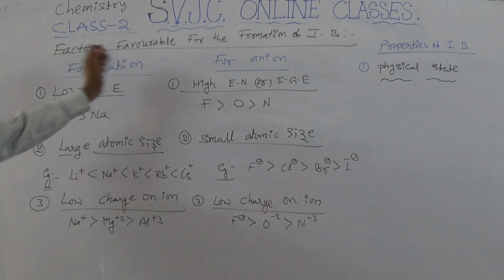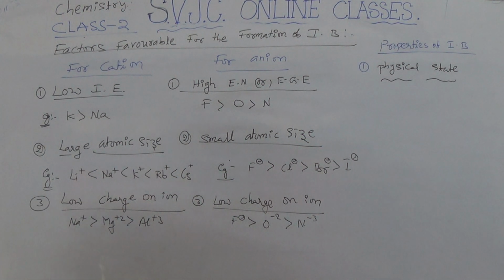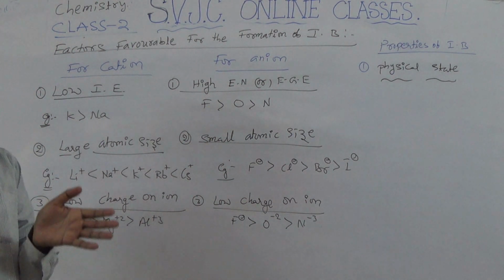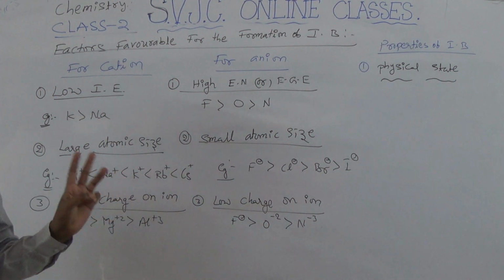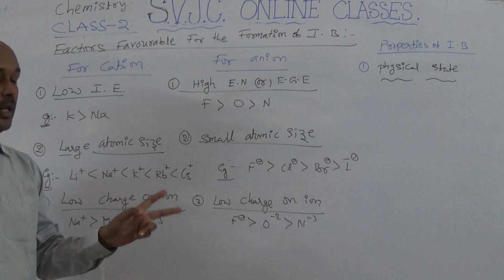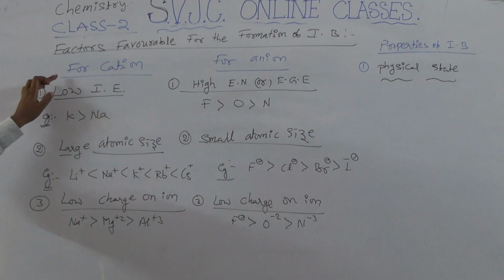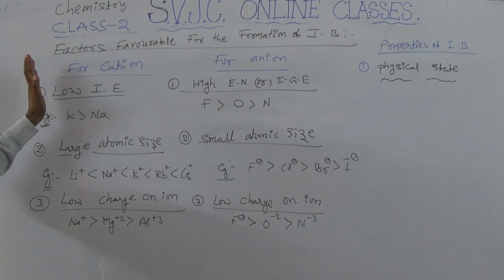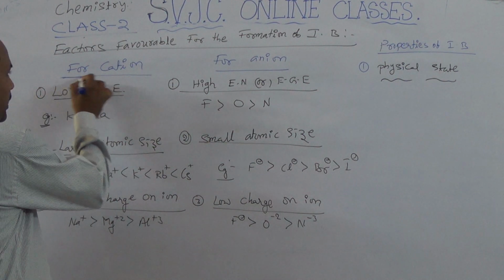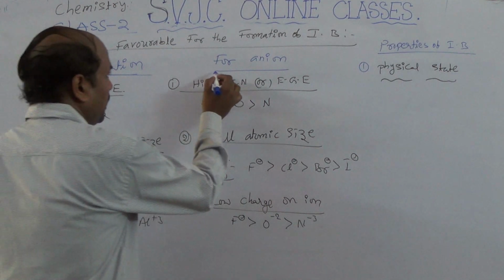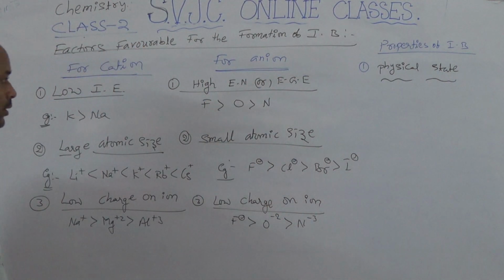Okay, next one is factors favorable for the formation of ionic bond. So here, already said, the formation of ionic bond involves the formation of cation and the formation of anion. Now here, which factors are favorable for the cation and which factors are favorable for the anions?